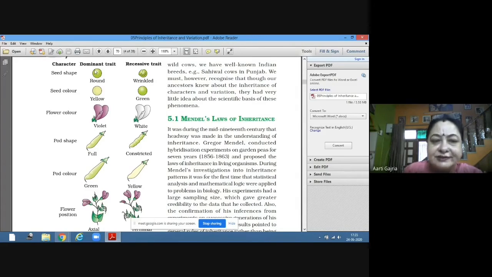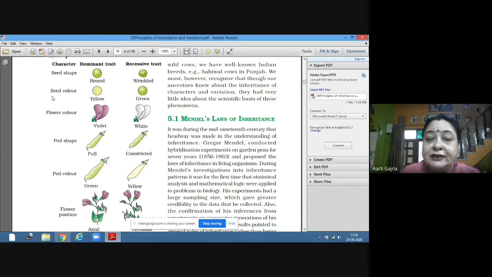So for this round, after several self-pollinations, he got this breed. And after several pollinations of wrinkled seed plants, he got a true breed line of wrinkled seed plants. So in seed shape, the contrasting characters were round shaped seeds and wrinkled seeds.